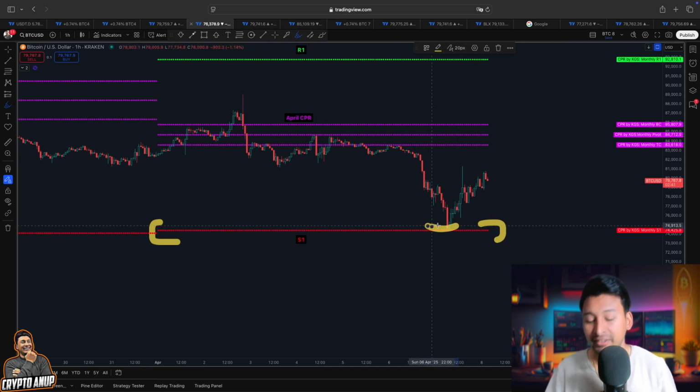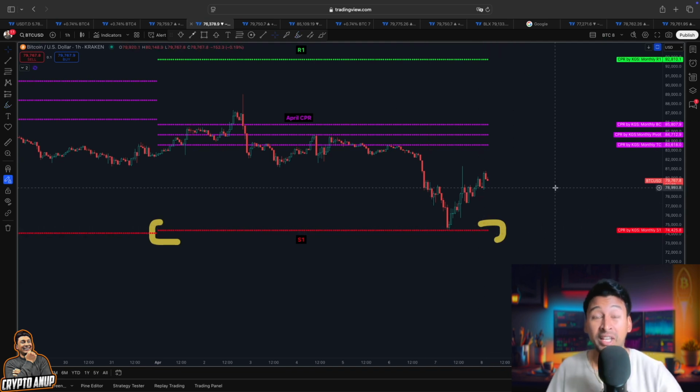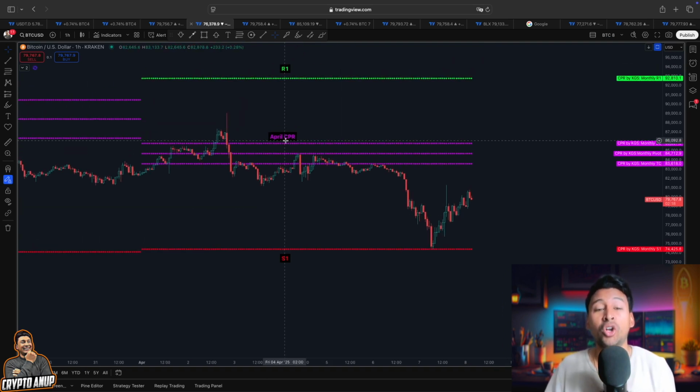And you can see yesterday when the price of Bitcoin started free falling, this is exactly where we came. This is exactly where the price found support. So you can see it's not a coincidence guys. This CPR indicator is a leading indicator, and this indicator makes a lot of sense.